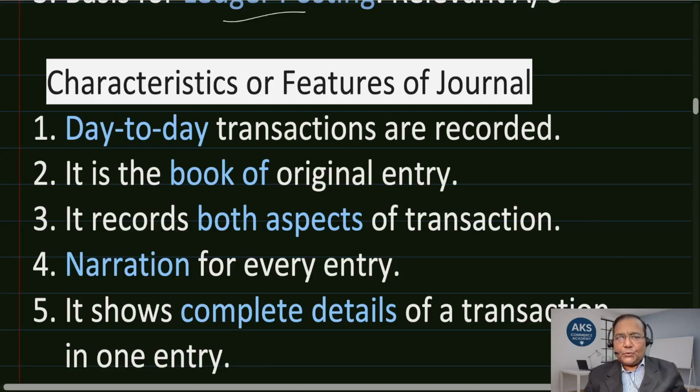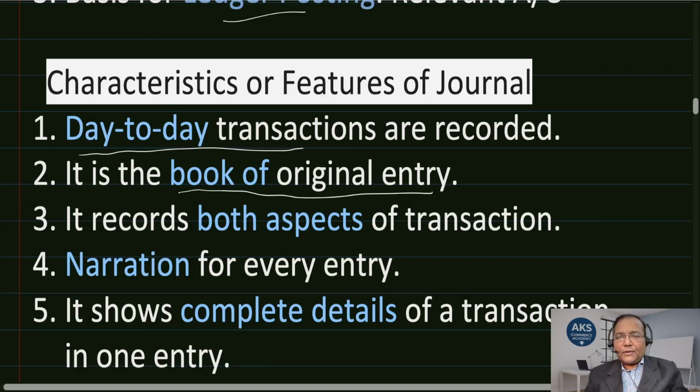It is day-to-day transactions are recorded. So every single business transaction that gets executed in a firm or an organization gets recorded in the business journal. So it is day to day, transaction to transaction gets recorded. It is the book of original entry. So what does it mean? Original entry, as we have seen prior to this, nowhere it has been recorded. It is where primarily recorded. So it is book of original entry.